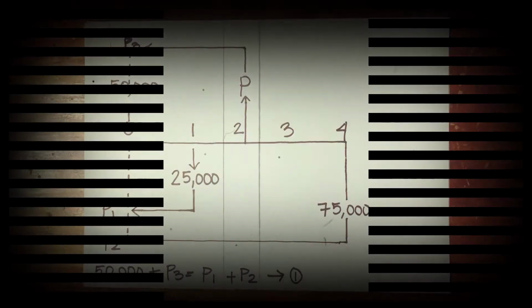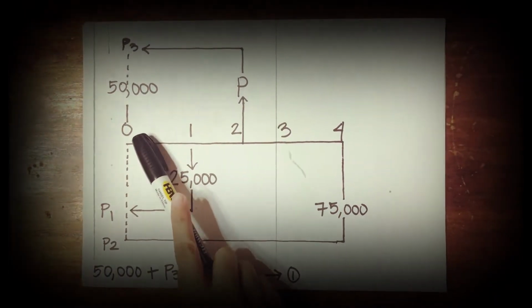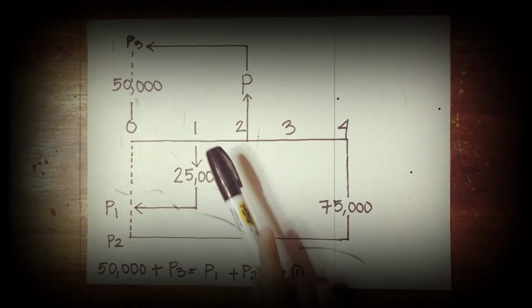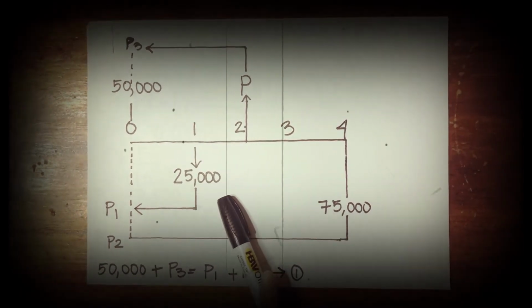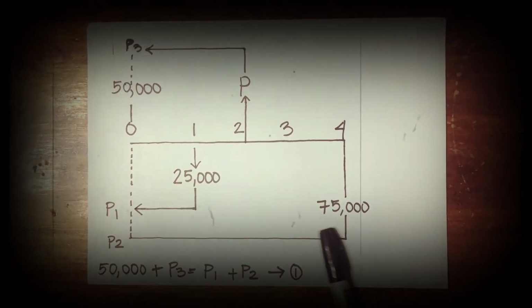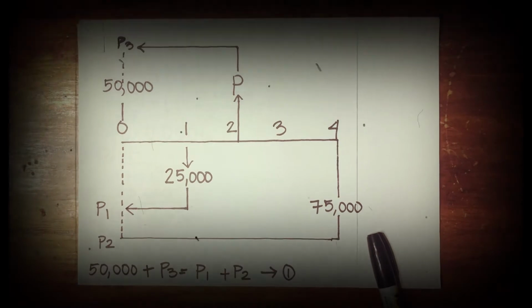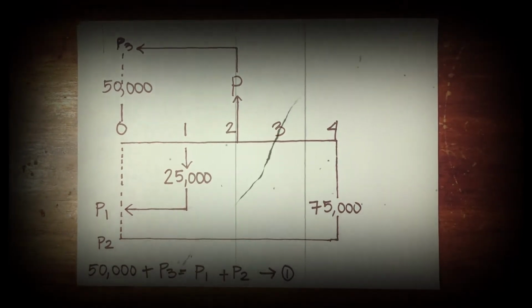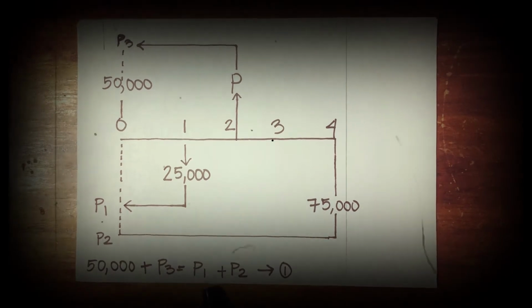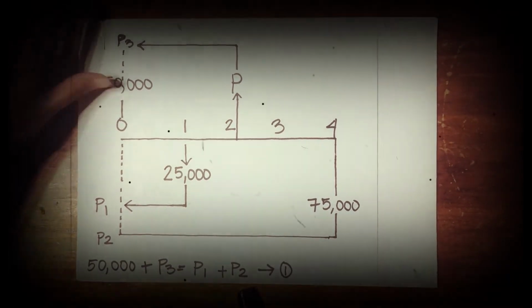For the cash flow at 0 year, Annie paid 50,000 pesos. At the end of the first year, the future worth is 25,000 pesos. And at the 4th year, the future worth is equal to 75,000 pesos. From the cash flow, the equation will be 50,000 plus P sub 3 equal to P sub 1 plus P sub 2.